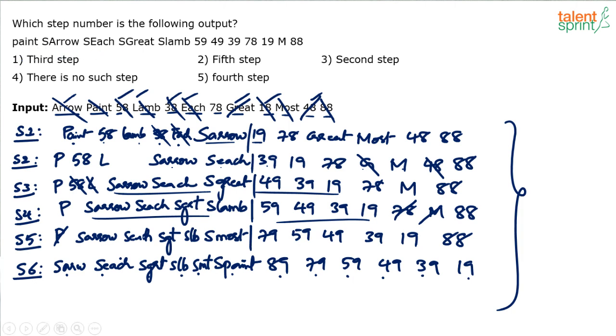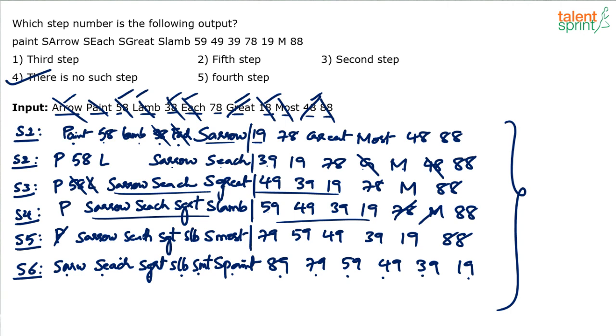So find out now. Paint, I think step 1, 2, 3 are no way in alignment with that, right? I'm looking at the first few words. Paint, S arrow, S each, S great. Then S lamb, correct? Then in terms of numbers, we have 59, 49, 39. But next we have 78. After 39 here we have 19. So I think it doesn't match at all. There is no such step in my view. Option 4 has to be the answer.